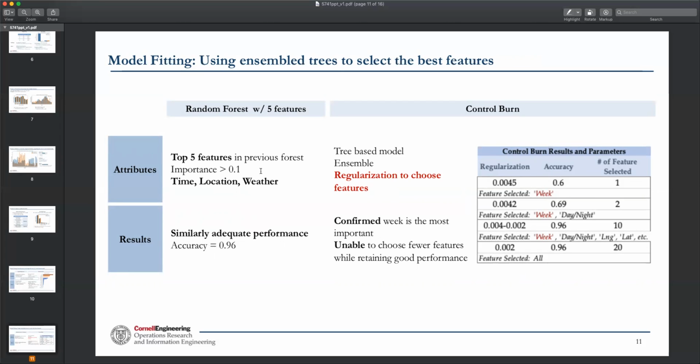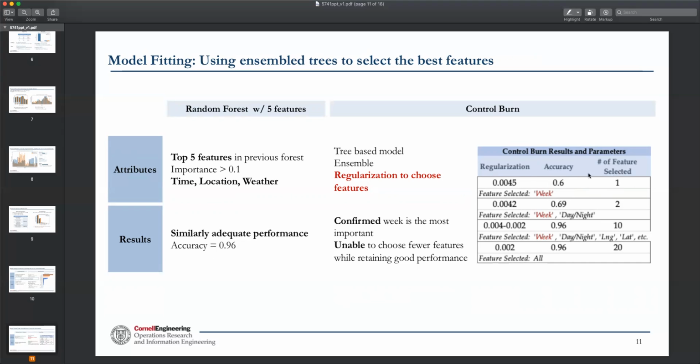The last model that we tried is a control bird. This is similar to random forest in terms of growing trees and in terms of its ensemble learning. But control bird can further choose the features using regularization, and we see the result on the right. No matter how we fit this model, we always choose week as the most important feature, which confirmed what we've seen before in random forest. But in control bird, if we want to select fewer features, it compromises the accuracy.